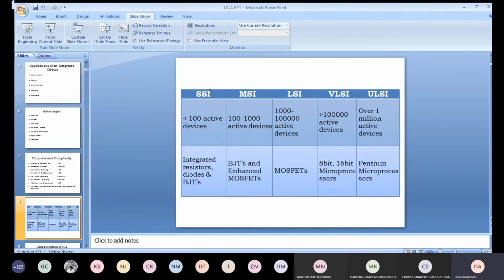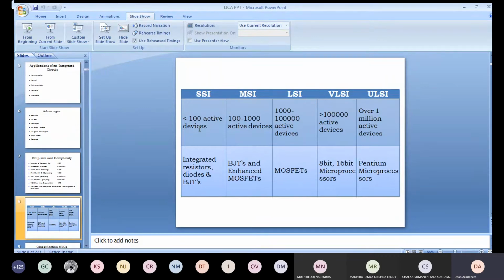Small scale integration, integrated circuits. There are 5 generations of integrated circuits: small scale integration, medium scale integration, large scale integration, very large scale integration, and ultra large scale integration. Less than hundreds of active devices in the first, hundreds of active devices here, thousands of devices here, and more than 1 lakh and over a million active devices, that means lakhs of devices here. Let us see what the resulting circuits are.